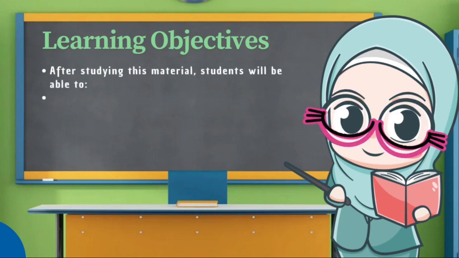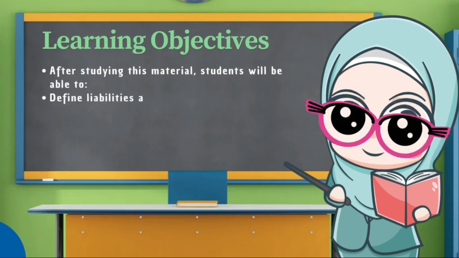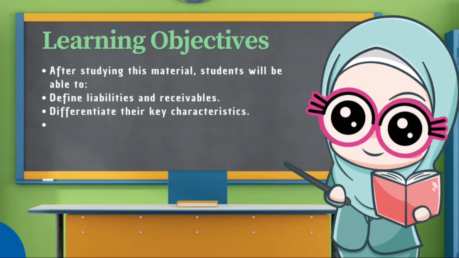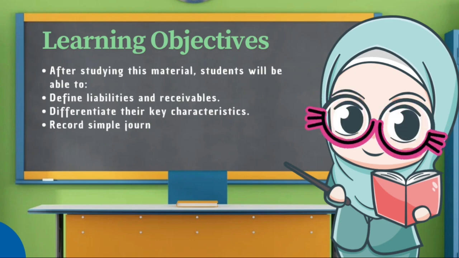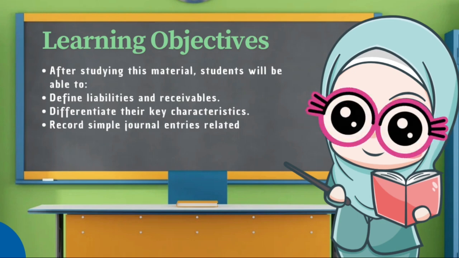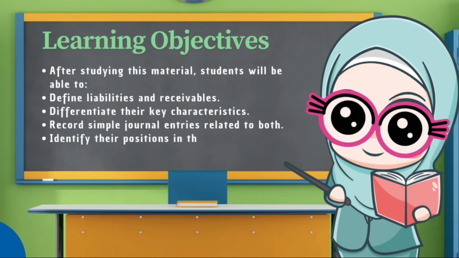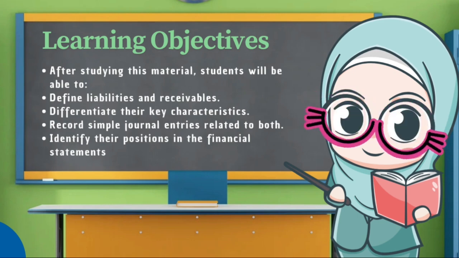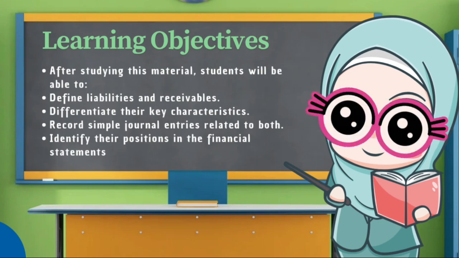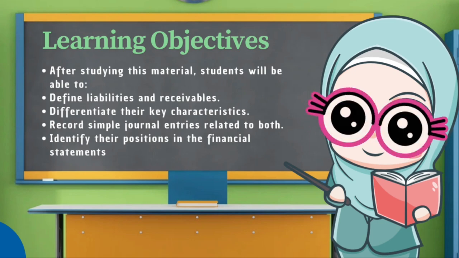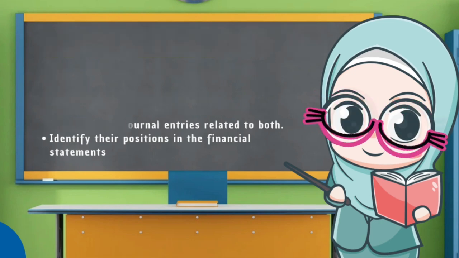By the end of this session, you should be able to: 1. Clearly define what liabilities and receivables are. 2. Identify their key characteristics and how they differ. 3. Record simple journal entries related to both. And 4. Recognize where they appear in financial statements. In short, this presentation will help you see the connection between what a company owes and what is owed to it.